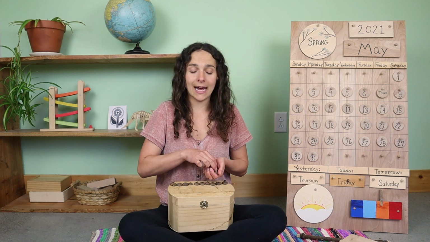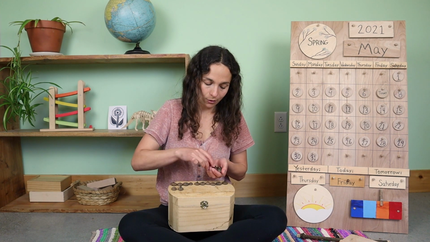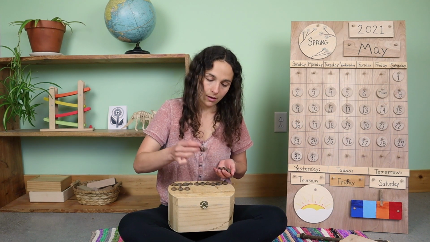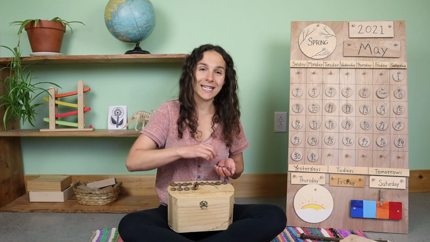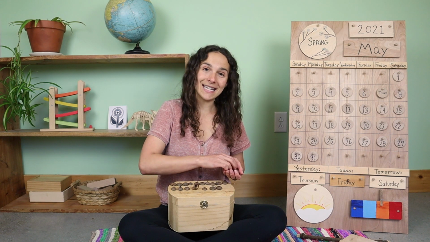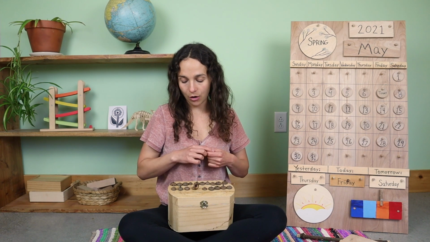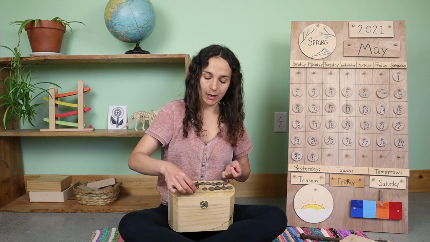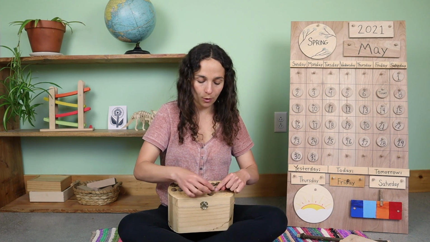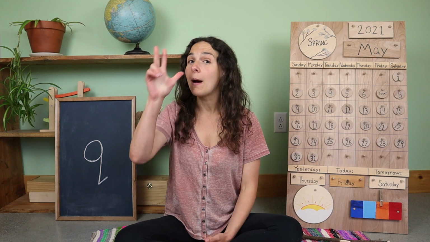So one more row of 10. We'll start the second row of 10 with 11, 12, 13. These 2 are attached. 14, 15, 16, 17, 18, 19, 20. So there's the second row of 10, 21, and one more makes 22. 22 acorn tops.